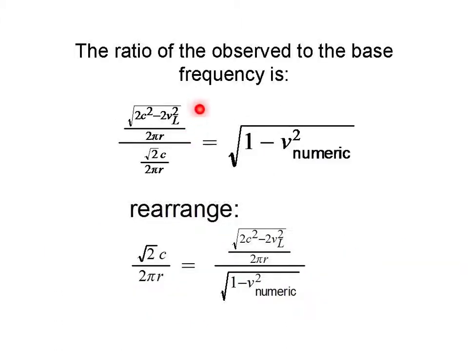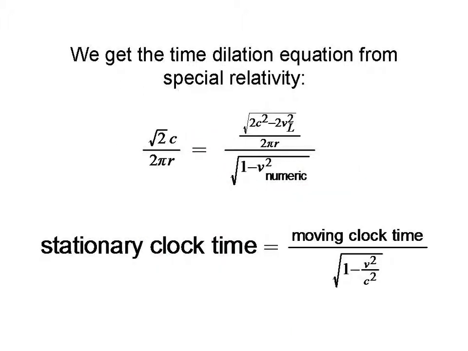So we have seen that the ratio of the observed to the base frequency is equal to the inverse of the Lorentz factor. We can rearrange this, and we find that we get the time dilation equation from special relativity, where this term here is our stationary clock time, that's the base frequency. This term here is the moving clock time, that's the observed frequency, and this is the Lorentz factor.